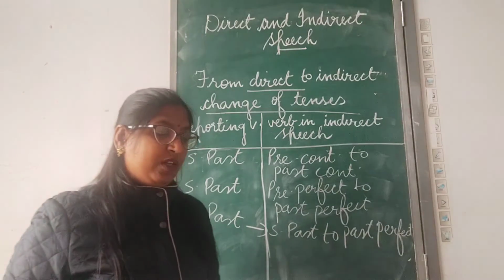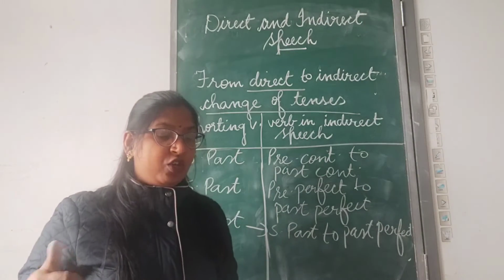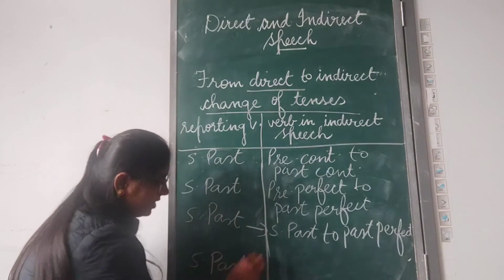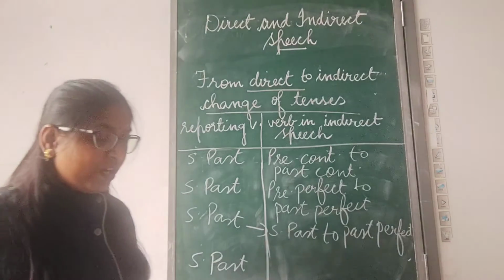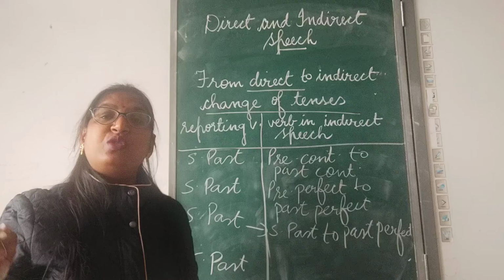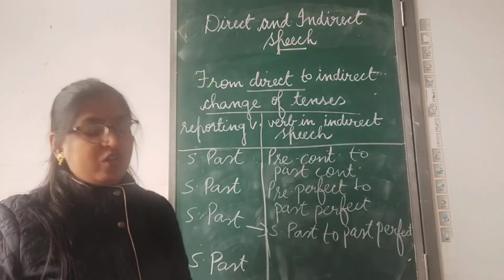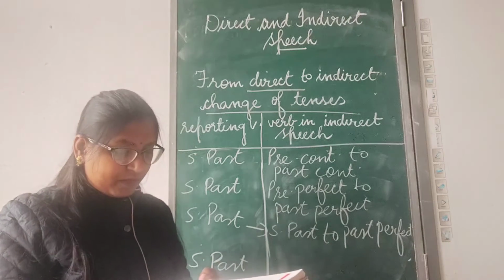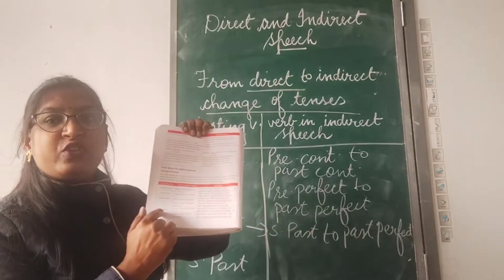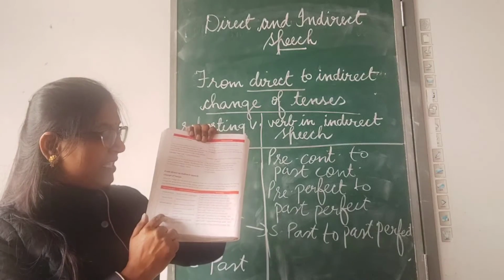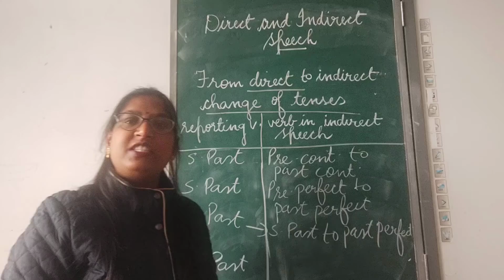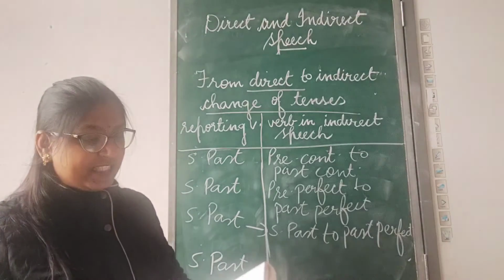Now, the last rule. If the introducing verb is in simple past, your simple present used to express habitual action. On the previous page, if you remember, you have seen the rule you have studied: if the introducing verb is in simple past, your simple present changes to simple past. Clear? Normally the simple present changes to simple past.